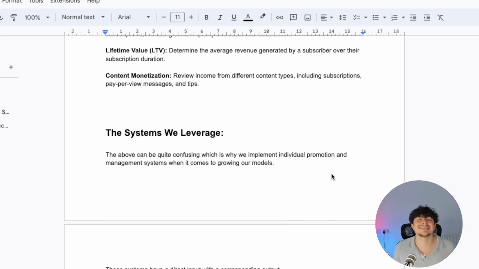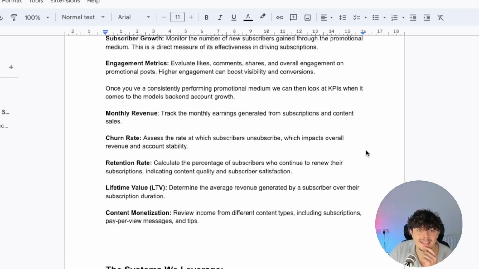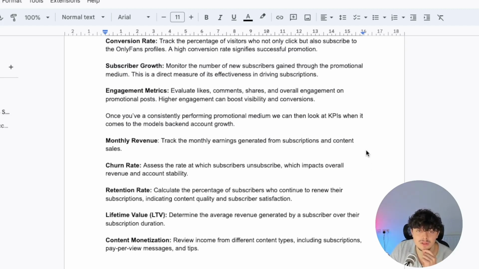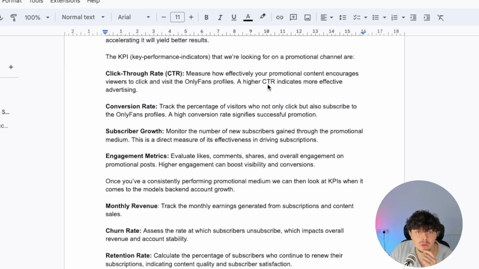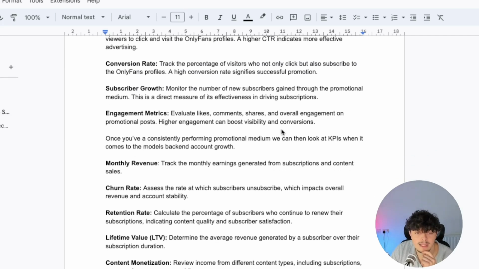So let's take a look at the systems that we leverage. The above can be quite confusing, which is why we implement individual promotion and management systems when it comes to growing our models. Keeping track of all this is confusing, and you need a reliable system to not only implement what's going to increase the KPIs, but also track and report on the KPIs as well, so you can see this in a very clear view.